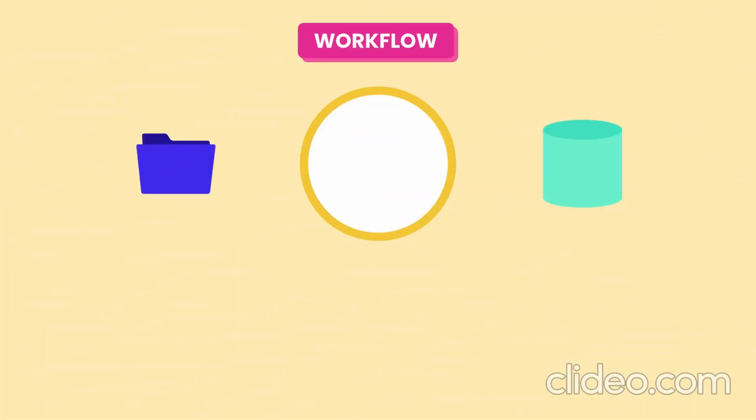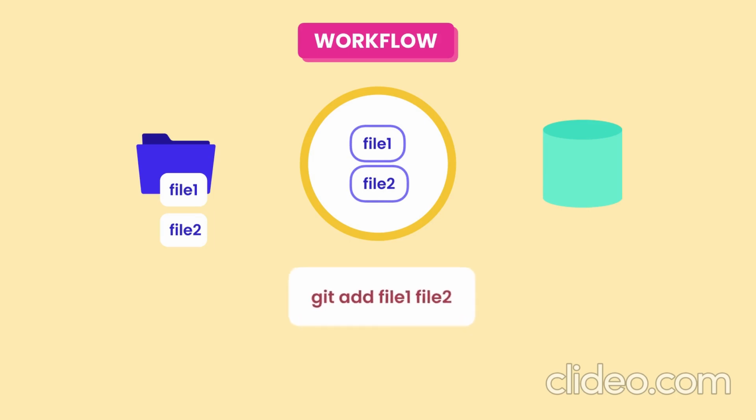Now let me walk you through a real example. This example is crucial, so pay close attention all the way to the end, even if you think you know the basics. Our project directory is currently empty, so we add a couple of files here. Now we are ready to record this state. So we use the add command to add these files to the staging area. Now these files are in the staging area. This is the state we're proposing for the next commit. We review these files, everything is good, so we use the commit command to permanently store this snapshot in the repository. As part of this, we supply a meaningful message to indicate what this snapshot represents.